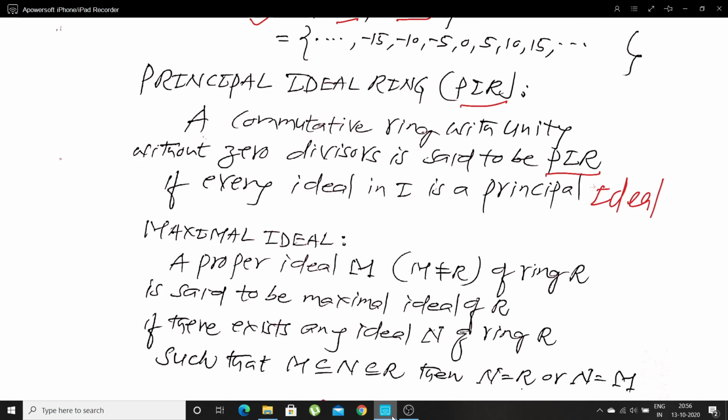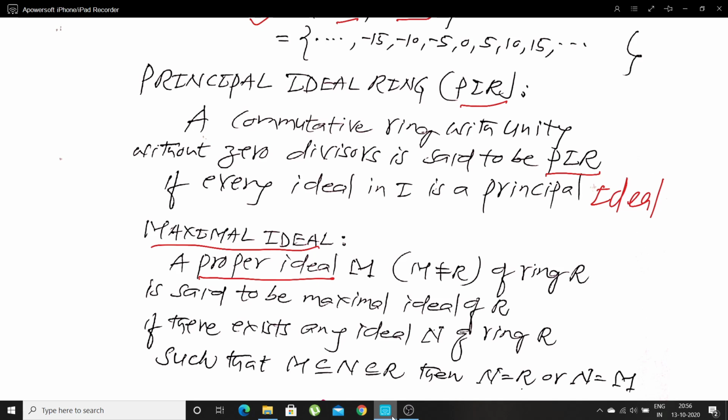Now I will define one more important concept of an ideal, that is maximal ideal. To define a maximal ideal, we need a proper ideal. Let me recall the types of ideals.